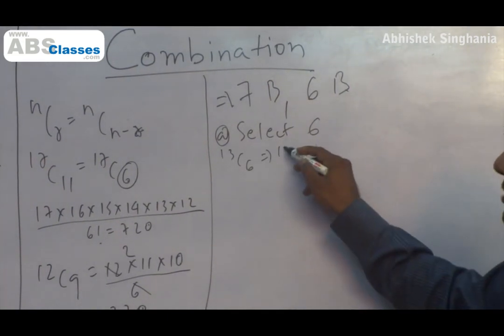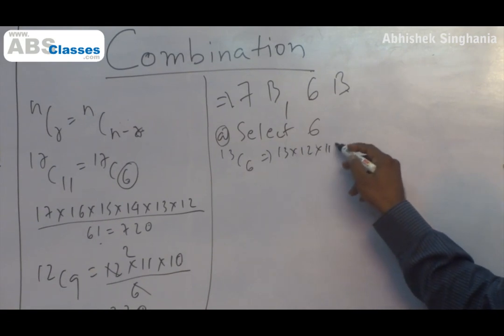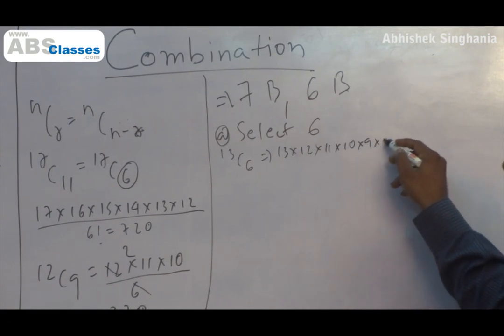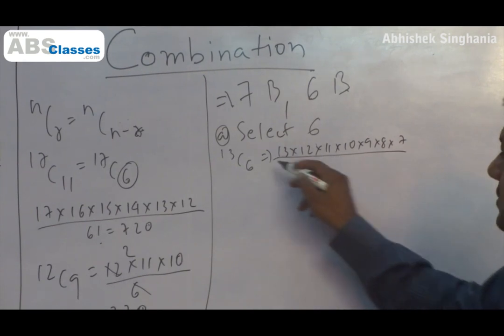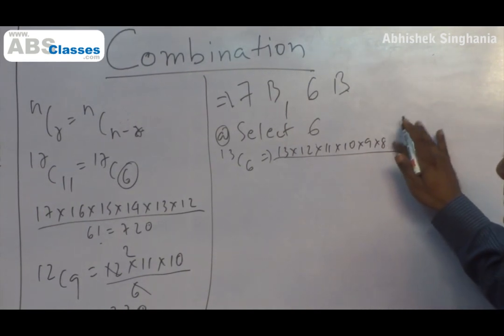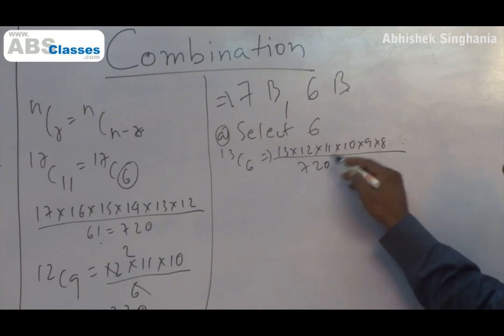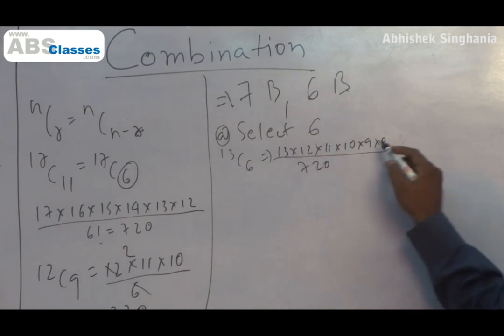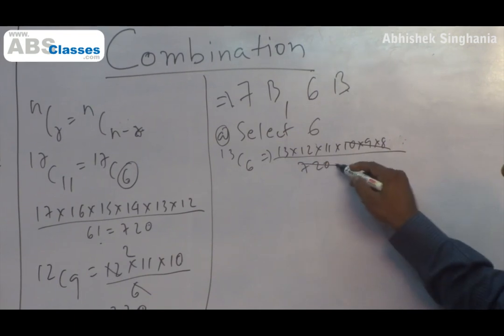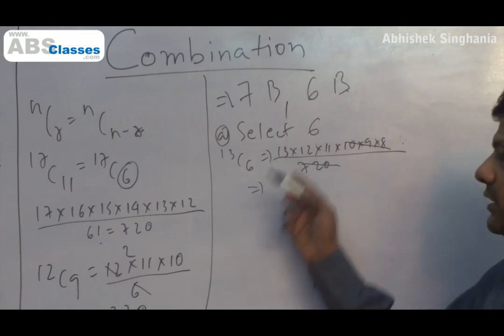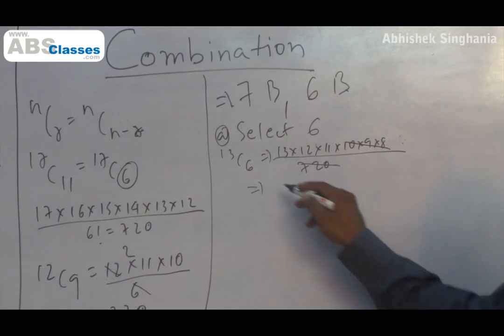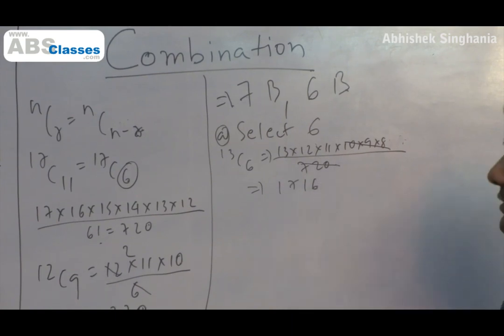13C6, let's calculate this also for the sake of another calculation practice. 13 into 12 into 11 into 10 into 9 into 8, 6 numbers, divided by 720. Which would be what? 8 into 9 into 10 cancelled out, leaving 13 into 12 into 11. 13 into 12, 156. 156 into 11, 1716 is our answer.